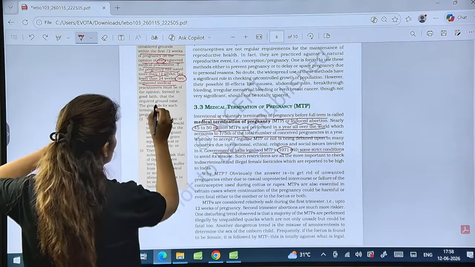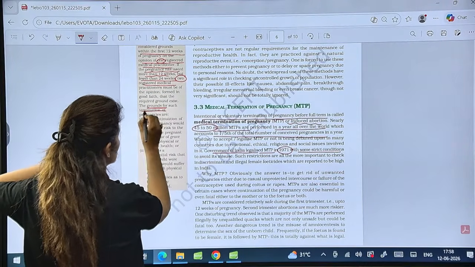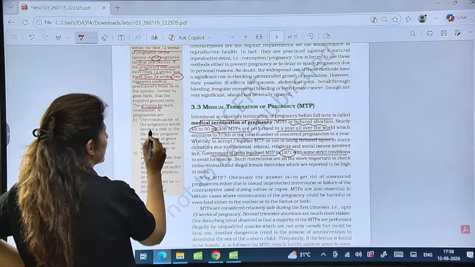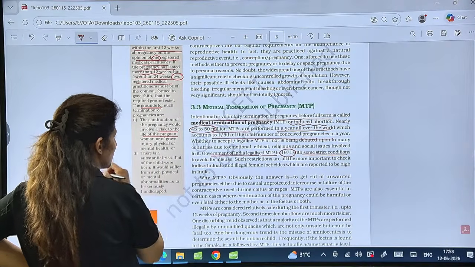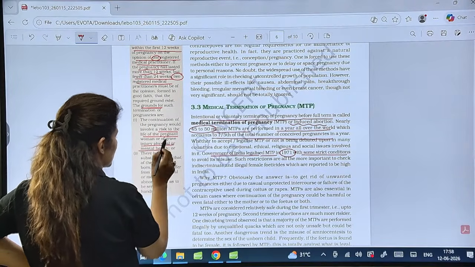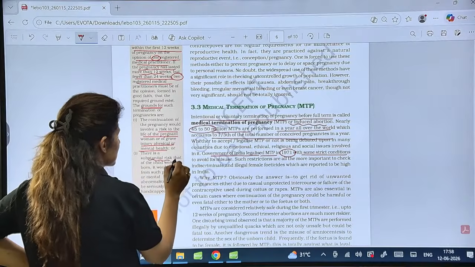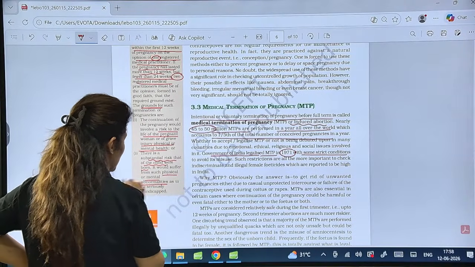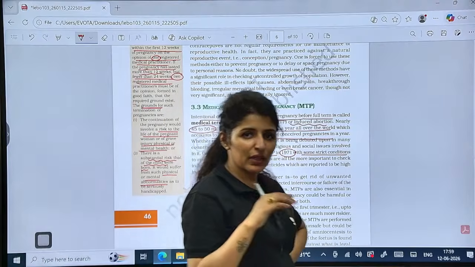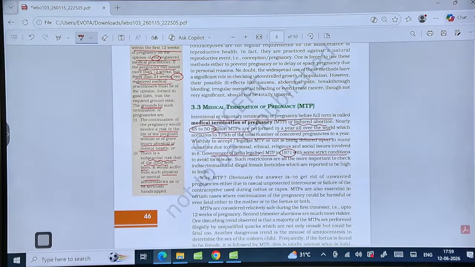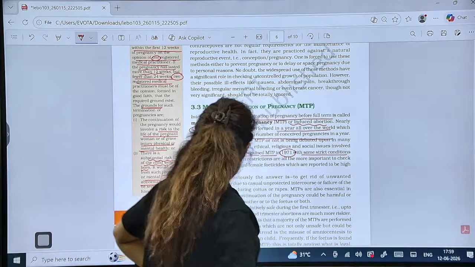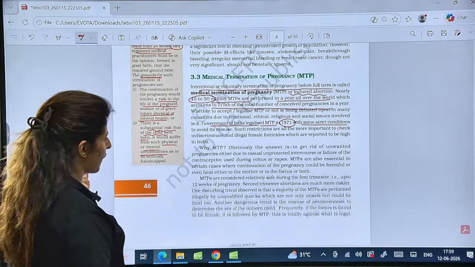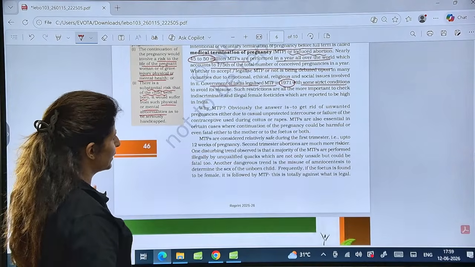Now, what are the grounds for termination of pregnancy? Number 1, it involves a risk to the life of the pregnant woman or injury to physical or mental health, and similarly, a substantial risk that the child born would have physical or mental abnormalities. So, if it is harmful for the mother or the baby, in that case only it is allowed. Please tell me these points are clear. Right? Is that clear to all?